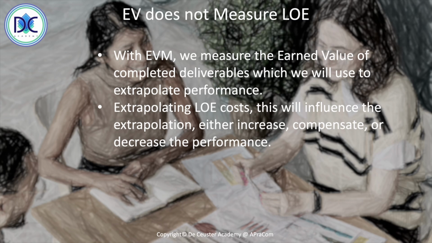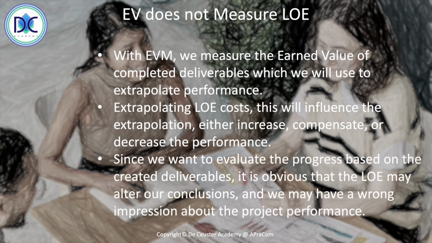What will be the effect of the deliverables, the delays, and the increased costs on the totality of our project? We want to look at the deliverables, so we will only consider the deliverables. We take out the level of effort activities and the costs, and then we extrapolate.